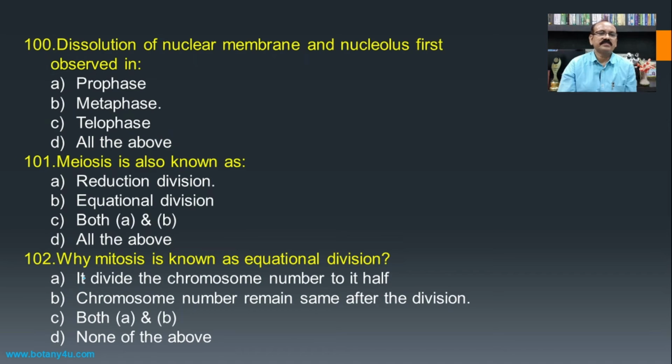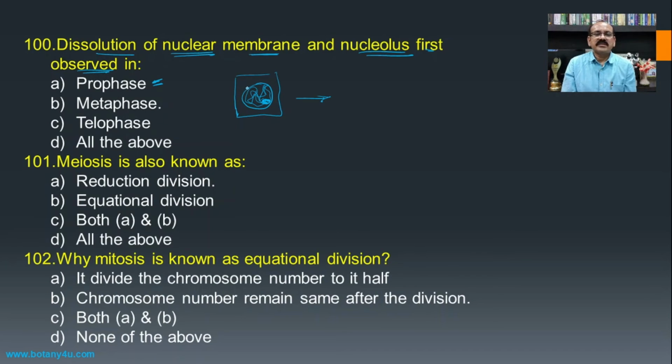Then dissolution of the nuclear membrane and nucleolus is first observed in. If you see any cell in interphase, it is present in this form, and later on when it starts to divide, it enters into the prophase. So first of all, in the prophase there is a condensation of the nuclear material.